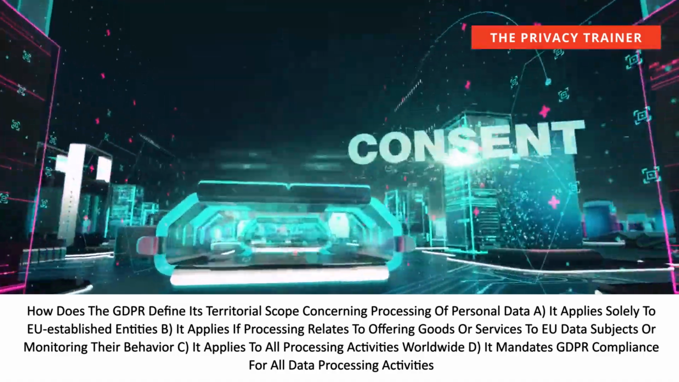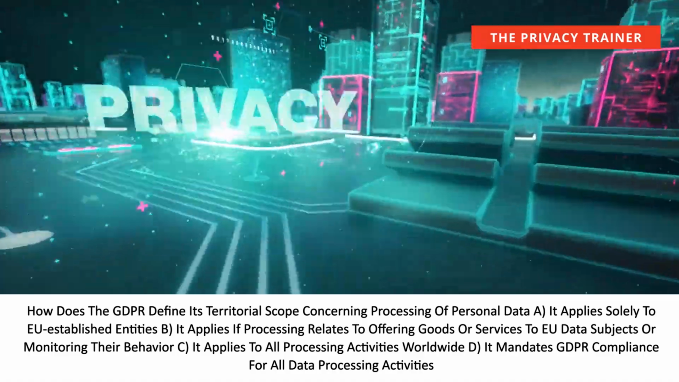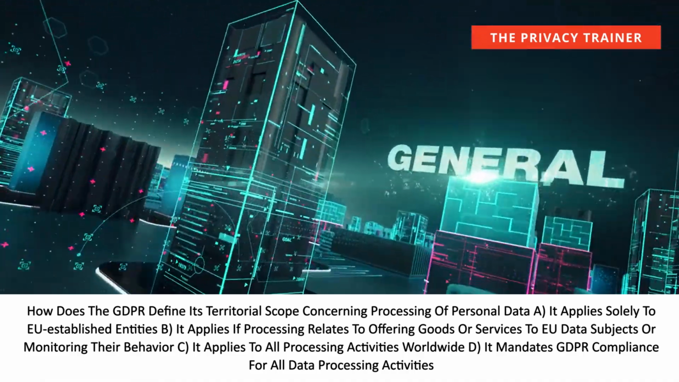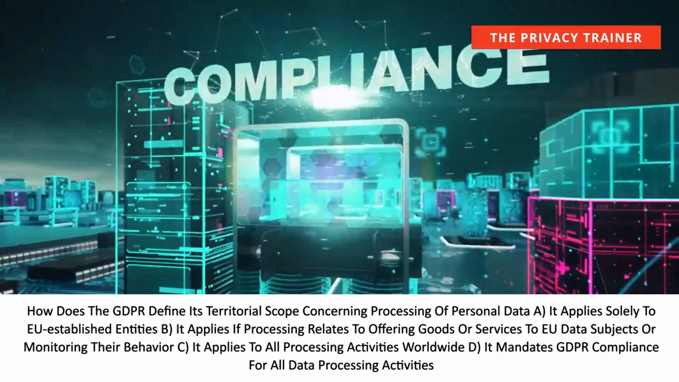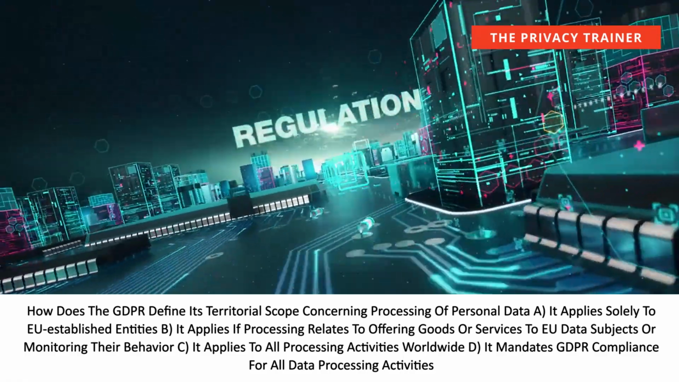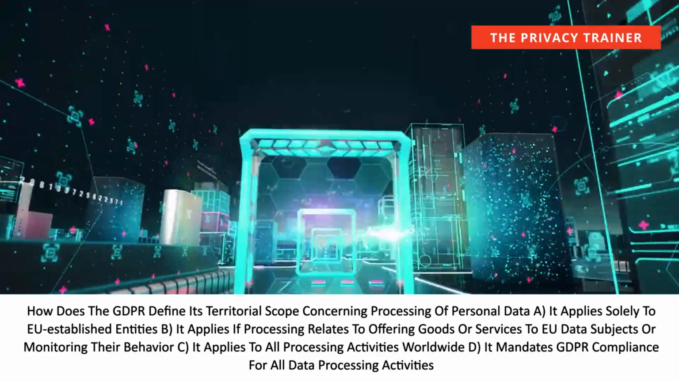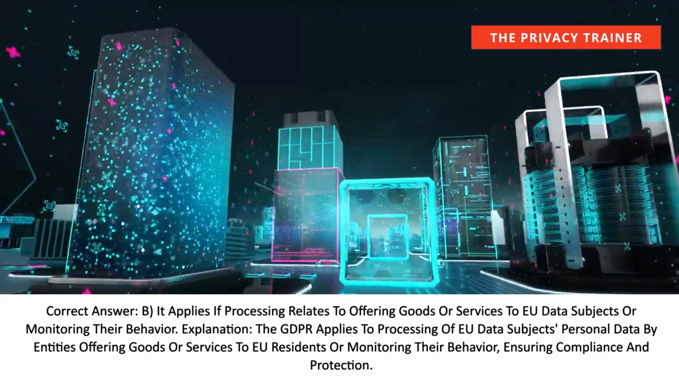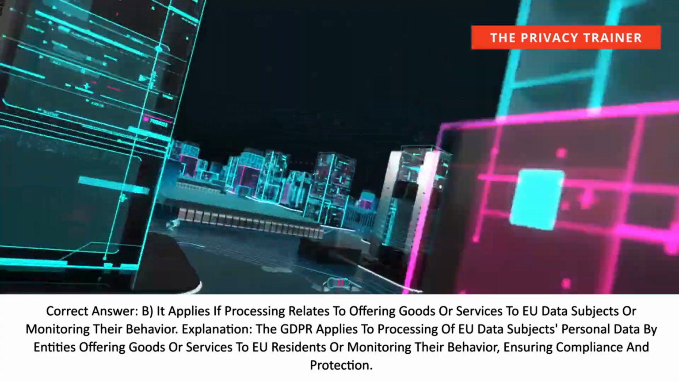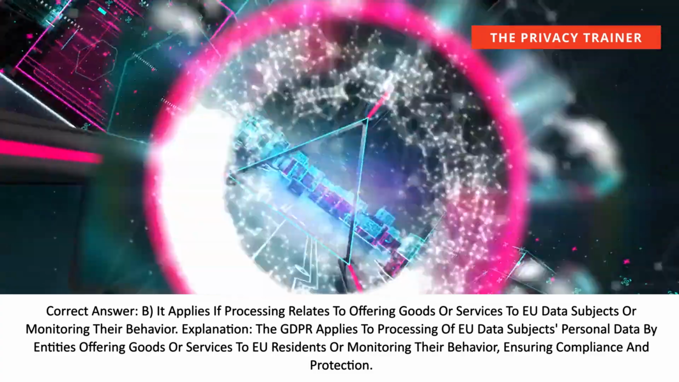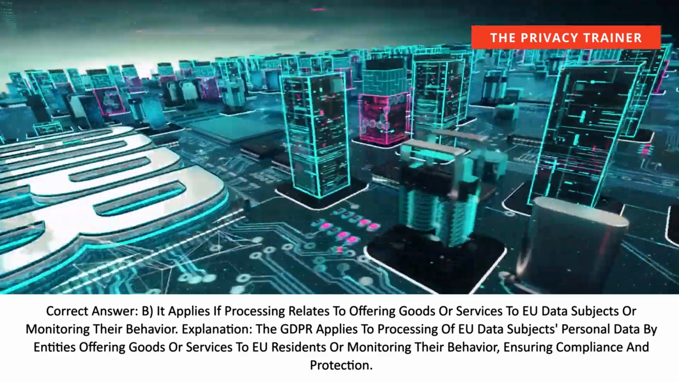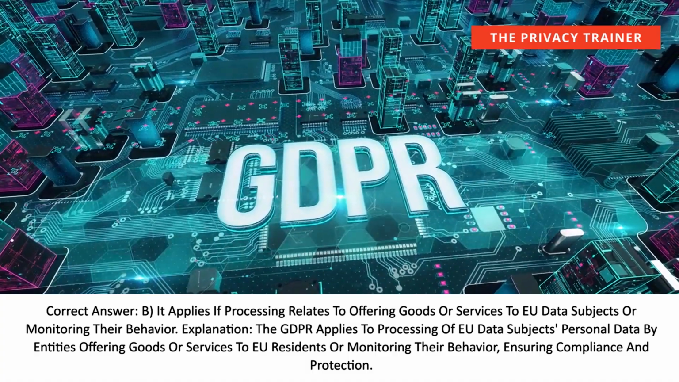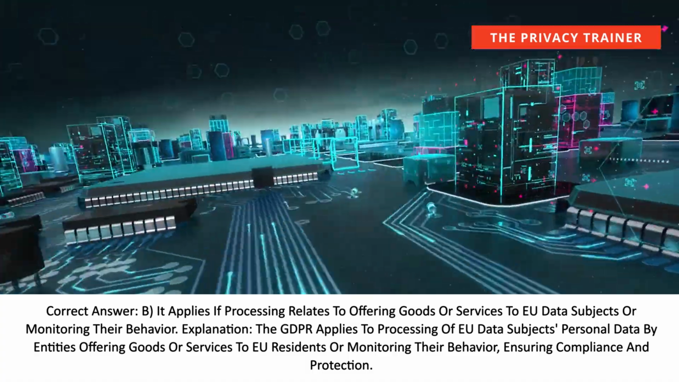How does the GDPR define its territorial scope concerning processing of personal data? A. It applies solely to EU-established entities. B. It applies if processing relates to offering goods or services to EU data subjects or monitoring their behavior. C. It applies to all processing activities worldwide. D. It mandates GDPR compliance for all data processing activities. Correct answer: B. It applies if processing relates to offering goods or services to EU data subjects or monitoring their behavior. Explanation: the GDPR applies to processing of EU data subjects' personal data by entities offering goods or services to EU residents or monitoring their behavior, ensuring compliance and protection.